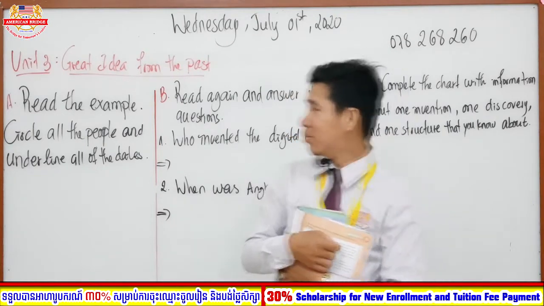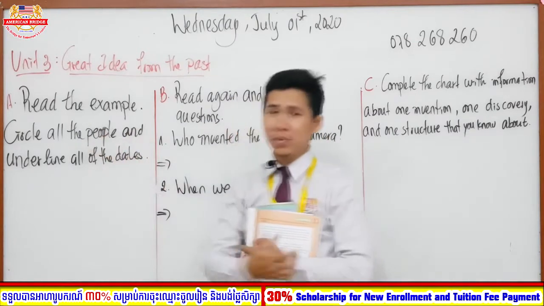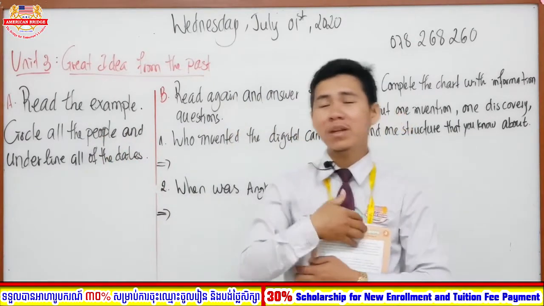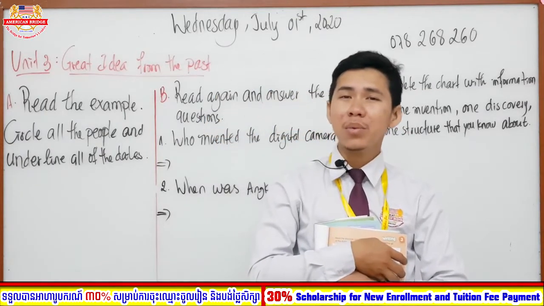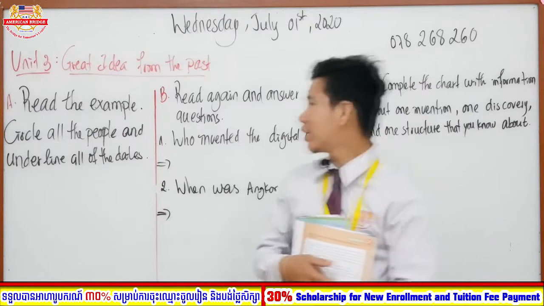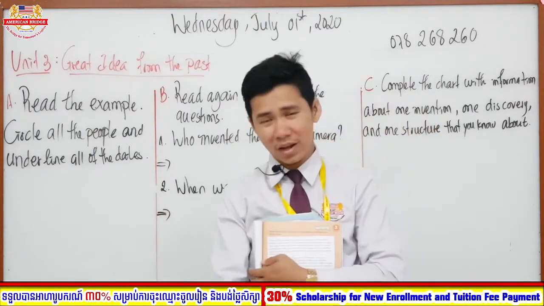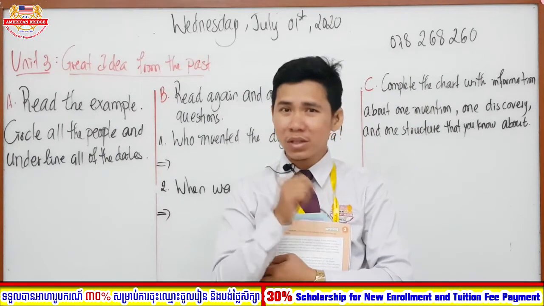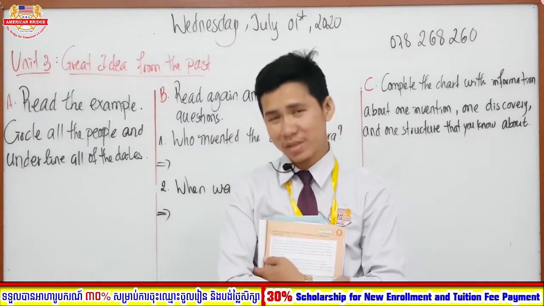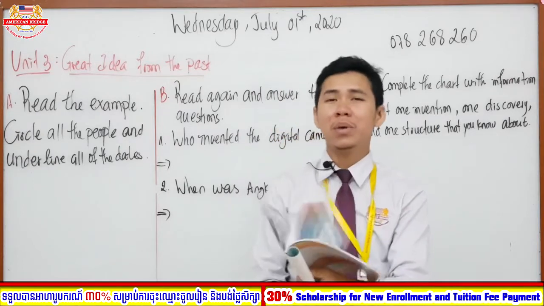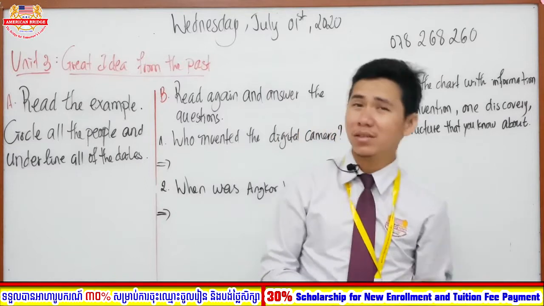Make sure that you understand the contents. The first one, you have to circle the people. Who are the people in the story? Which word is focusing on the people? The next one, you are going to circle or underline the dates. Which date is it? Which year is it? And then you are going to check your answer. So everyone, right now please open your book on page 39 and listen to me. I am going to read this text to all of you.